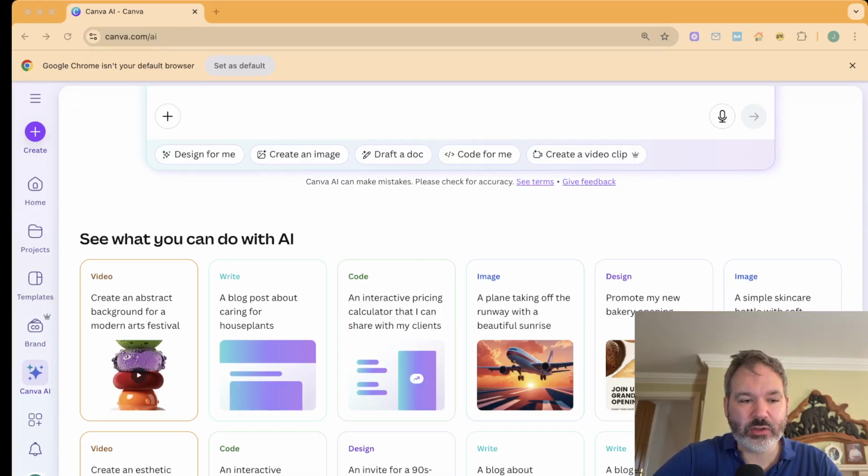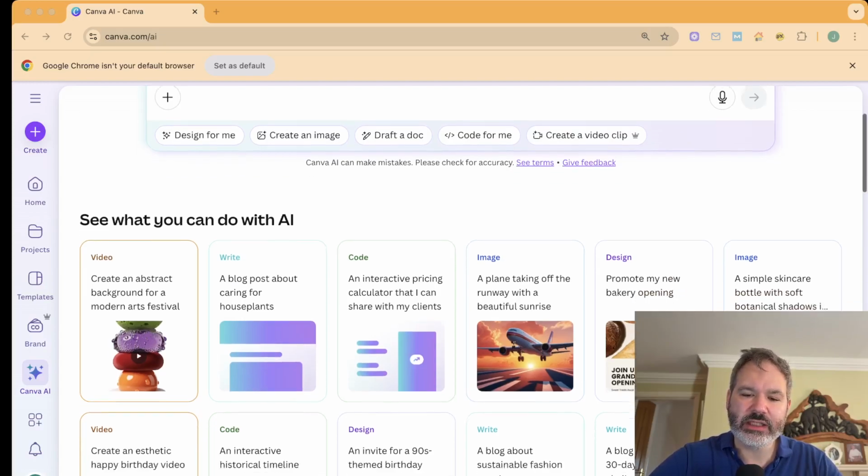We got this code for me option here. And you can do quite a lot with AI. You can design for me, create an image, draft a document, code for me, create a video clip. So some of this stuff you're probably familiar with. There's a vibe coding piece as well. And the reason I'm saying this is going to change everything is just sort of the options we have here.